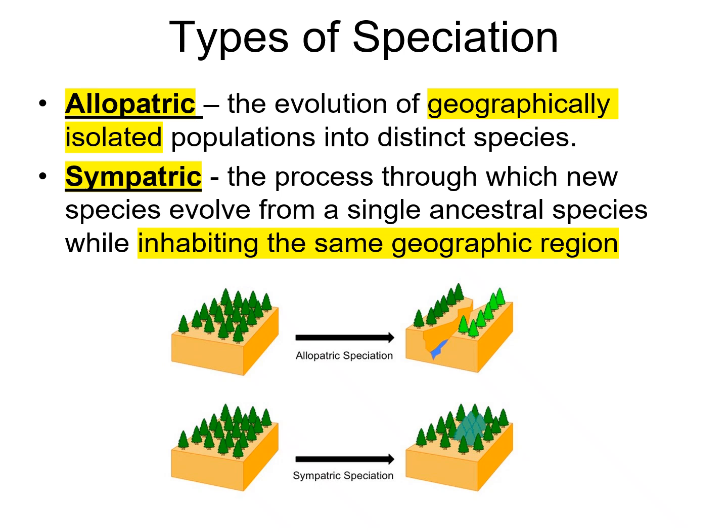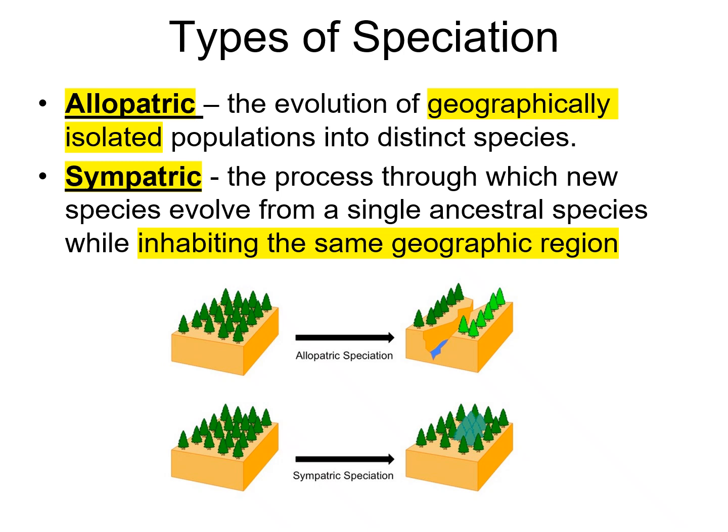The other type of speciation is called sympatric speciation. In this case, they inhabit the same geographic location, but something else is preventing them from mating. For example, maybe now they're migrating at different times, or maybe they have developed a new mating call.